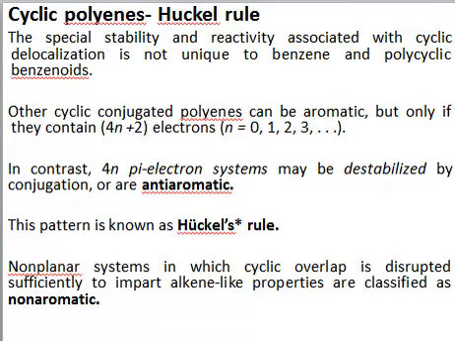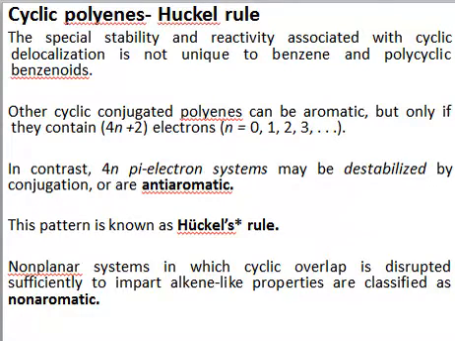Polycyclic benzenoids means those compounds that have more than one benzene as a part of their structure, or the compounds which resemble benzene, just like pyridine. So benzenoids means compounds which resemble benzene. Benzene and polycyclic benzenoids all have extraordinary stability because of the delocalization of pi electrons. But this extraordinary stability is not only associated with benzene or benzenoids. So all compounds can be checked for aromaticity.